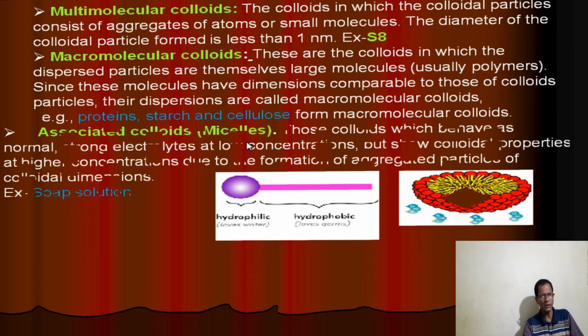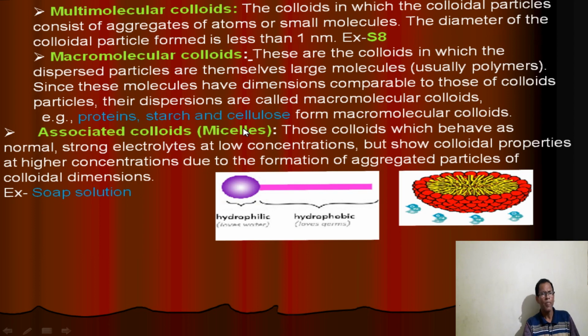Third type is associated colloids. Associated colloids are also called micelles. At high concentration the particles are aggregated into colloidal form, but at a low concentration it behaves as a true solution, while at a high concentration it behaves as colloids. That's why during preparation of associated colloids or micelles, proper concentration is required. Here one example is soap solution.